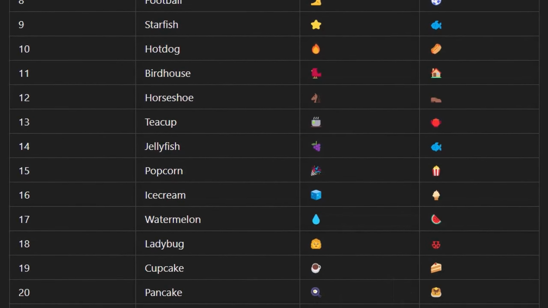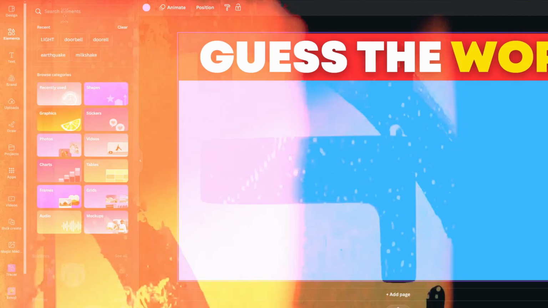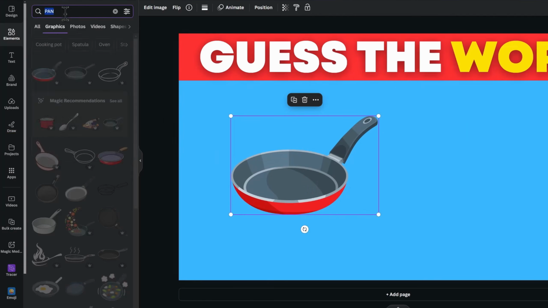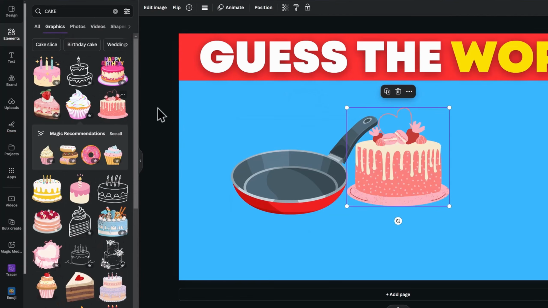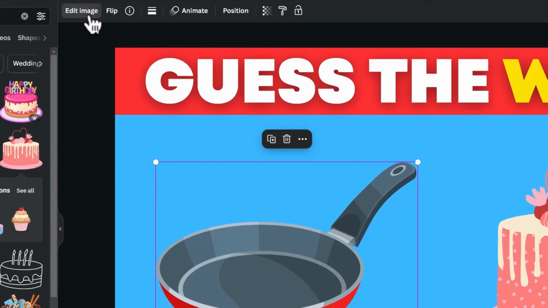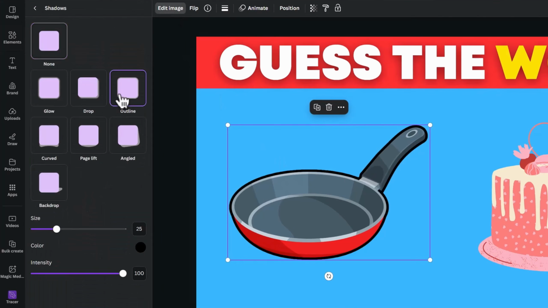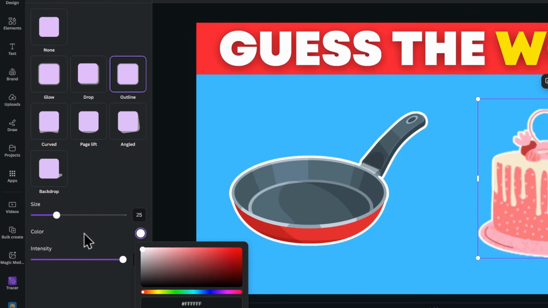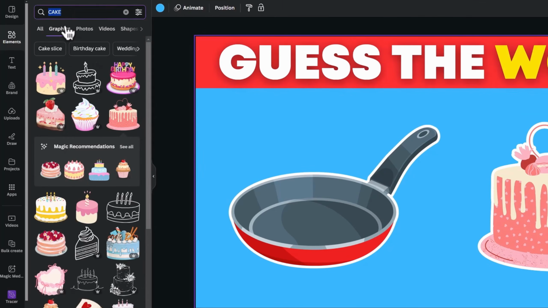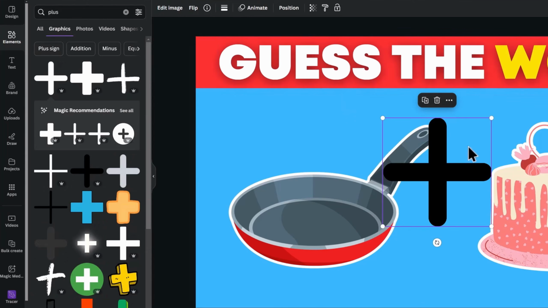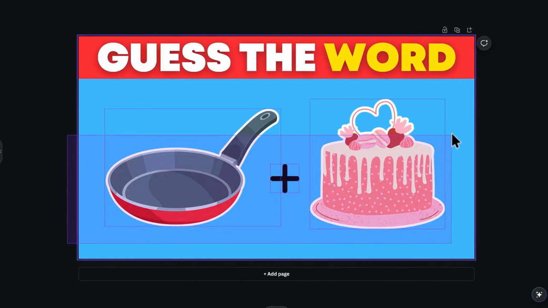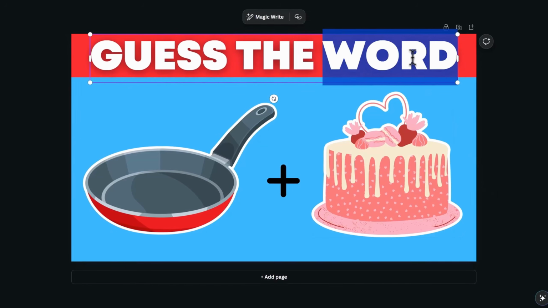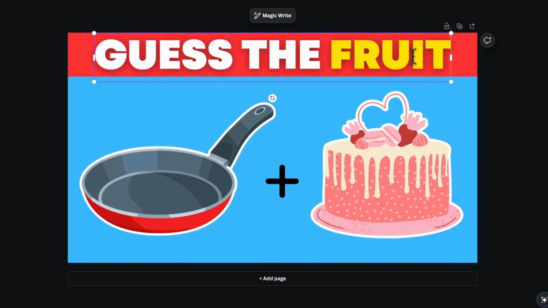Look for 2 interesting emojis on ChatGPT to use and find them on the Graphics tab under Elements. Click on Edit Image and add an outline on it. Change the color to white and repeat the same for the second one. Add a plus icon from the Graphics tab and place it in the middle. Scale them up and align them together. Then your thumbnail is ready. You can swap the heading for whatever topic you are creating, and it should work perfectly.